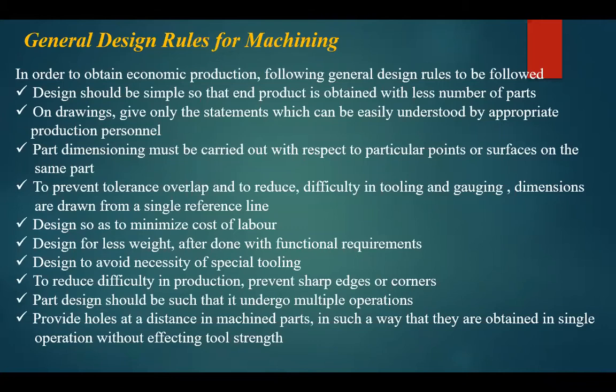But don't give parts where one is referenced in the X direction, one in the Y direction, and one in the Z direction axis. When you give many different types of reference points, things get confused. So part dimensioning must be carried out with respect to a particular point. Also, don't give the dimensions in all the views. If a diagram has three views, front view, top view and side view, then when you want to specify a dimension, specify it in the front view; don't specify it again in the side view or the top view. Specify it only in one view, not in all the views.